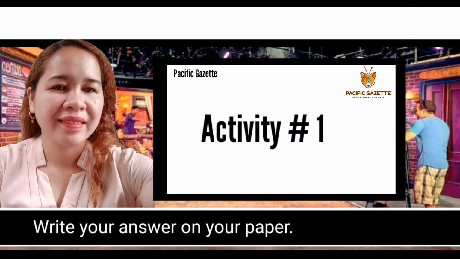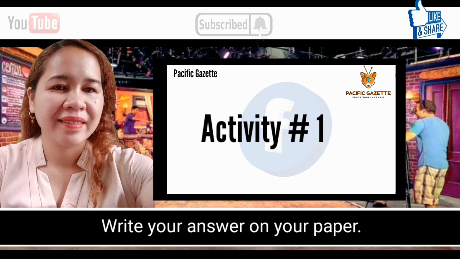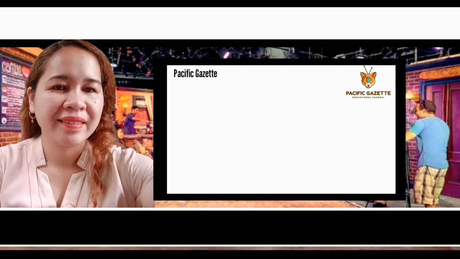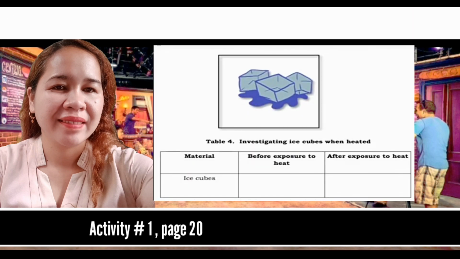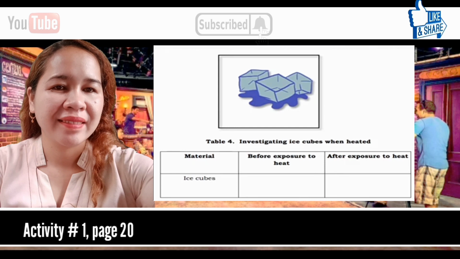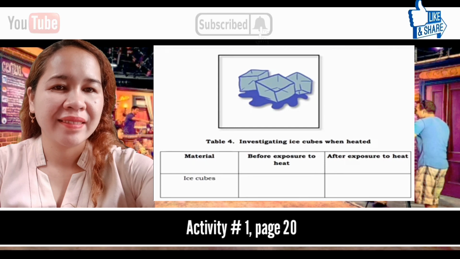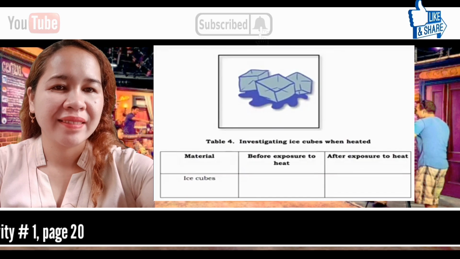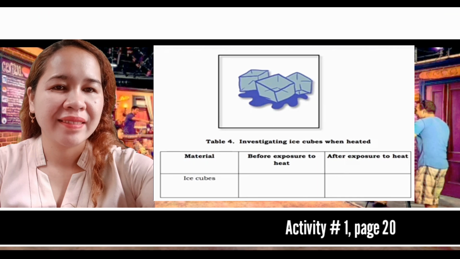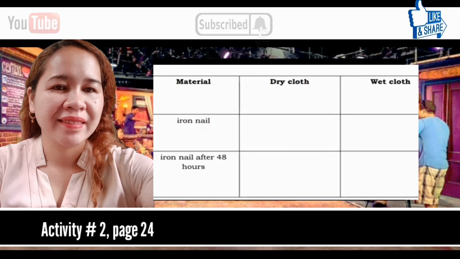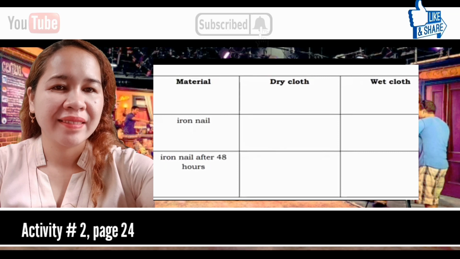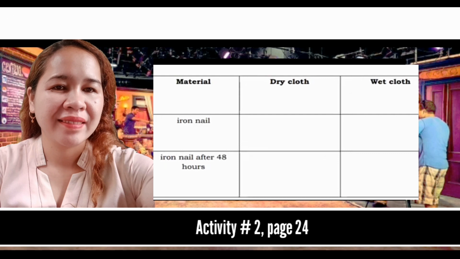For your activities, please write on your paper. For your activity number 1, you are going to write your observations on table number 4, which can be found on page 20 in your science module. You are going to write your observations before and after the ice cubes are exposed to room temperature. For your activity number 2, found on page 24 in your science module, you are going to write your observations on what happened to the nail in the dry and wet towel.